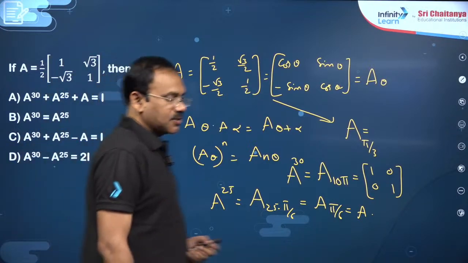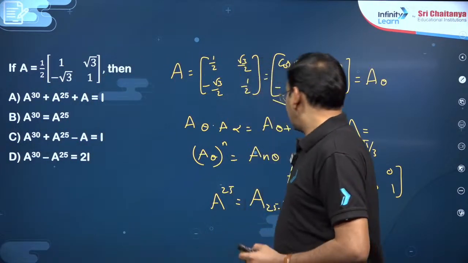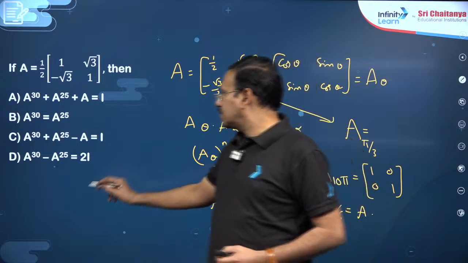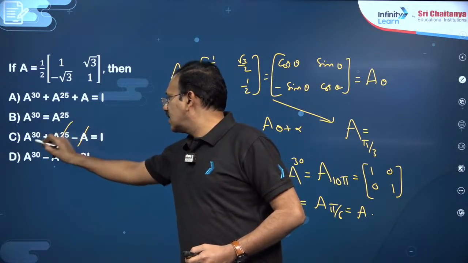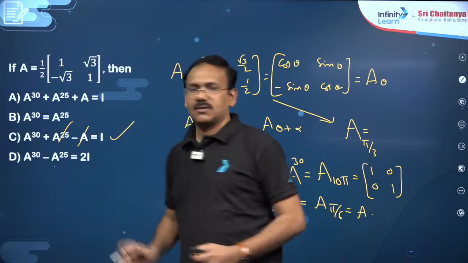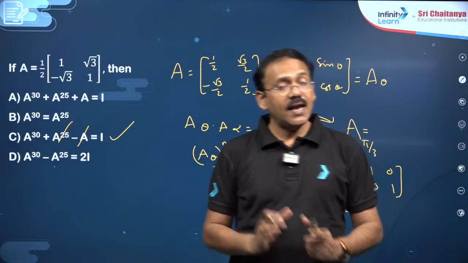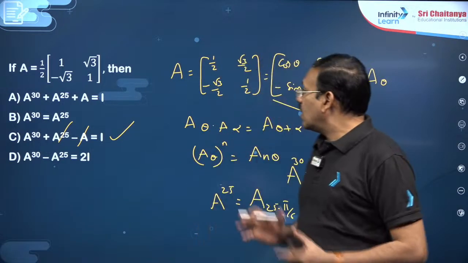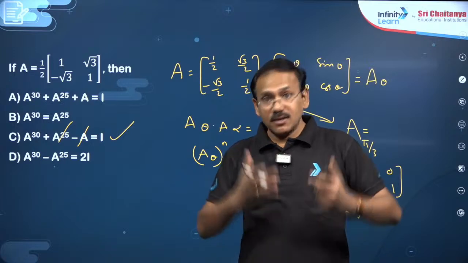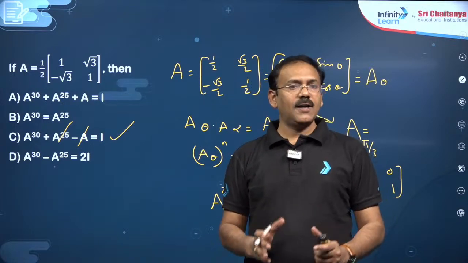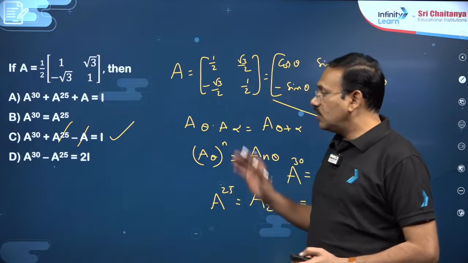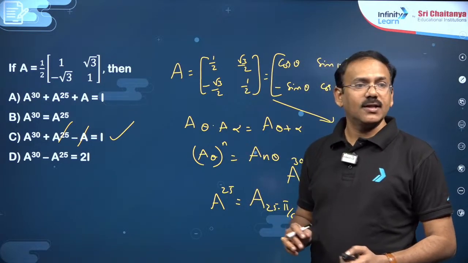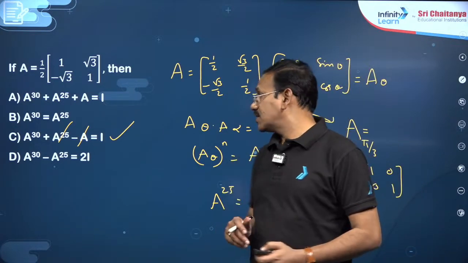Now you see the options. A30 is I and A25 is A, so A25 minus A gets cancelled. So option C will be the right answer. Generally when we see A power 30, it seems very difficult. How can I multiply this matrix 30 times? You need not multiply; you need to observe certain things and accordingly find higher powers of A. These problems we call induction based problems.